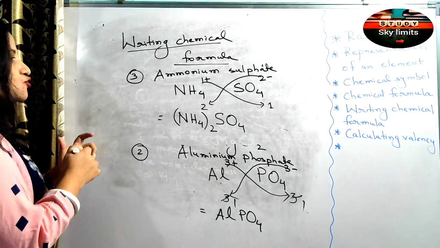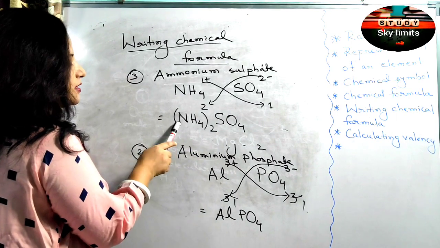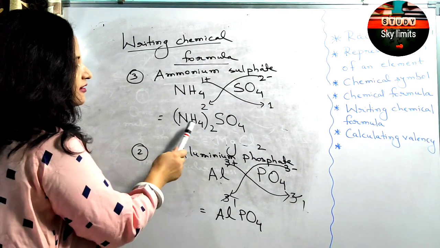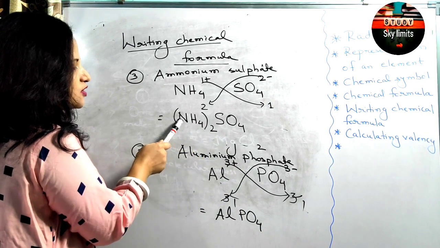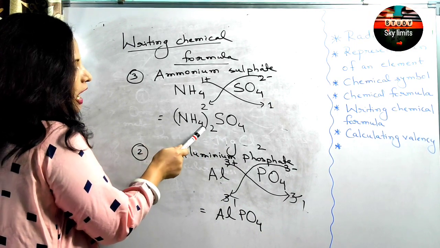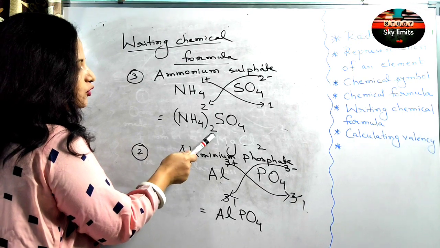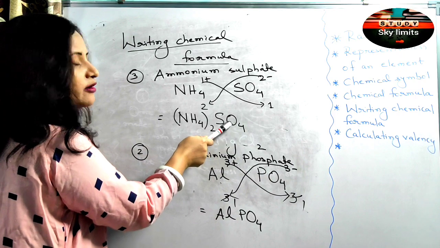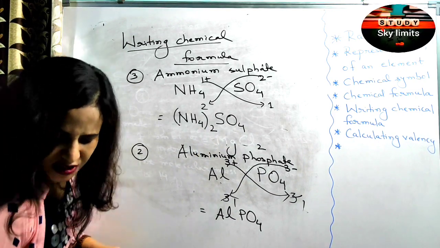Remember one thing, this 2 is for nitrogen as well as hydrogen. As a whole, we can say that one molecule of ammonium sulfate is composed of 2 atoms of nitrogen. How many atoms of hydrogen here? 4 multiplied by 2, 8 atoms of hydrogen, 1 atom of sulfur and 4 atoms of oxygen. Let us take one last one.